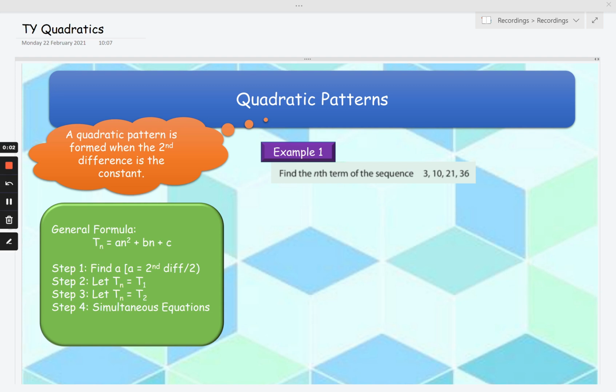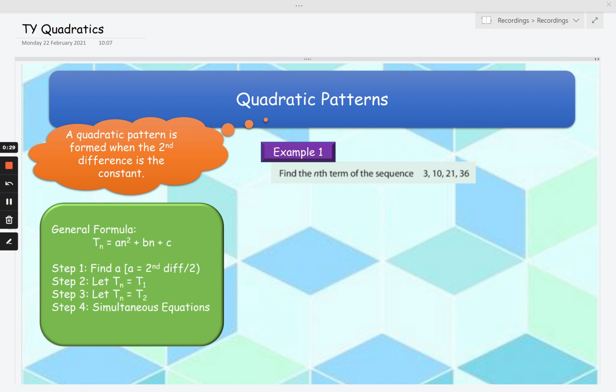Welcome back everyone, and what we're going to be looking at today is how to find the general term for a quadratic pattern. We're starting to wrap up our studies of quadratic algebra, and now we need to look at how to find the nth term of a quadratic pattern. Remember, a quadratic pattern is formed when the second difference is constant, or when the second difference in a pattern is the same.